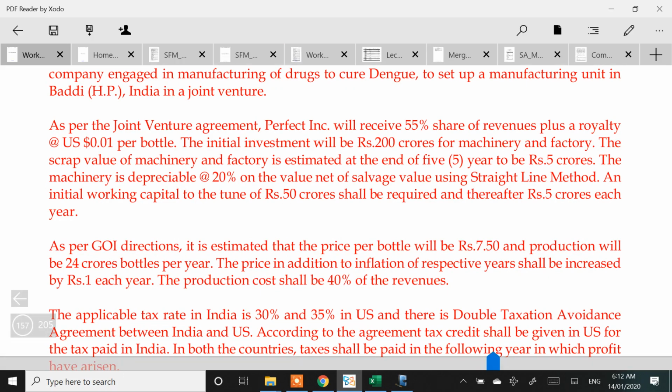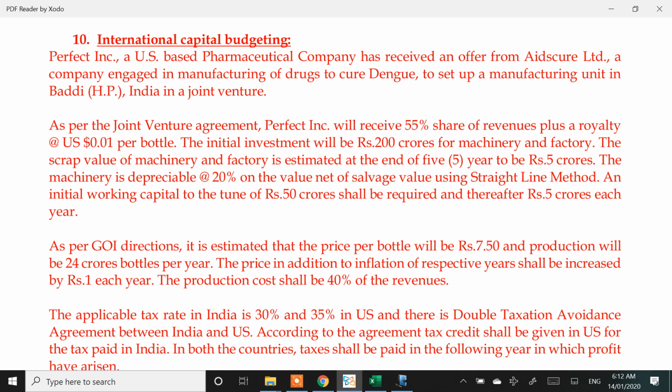Page 157, question 10. Excellent question to understand in detail. This will go on for maybe 1 hour, but it's an excellent question to understand capital budgeting.